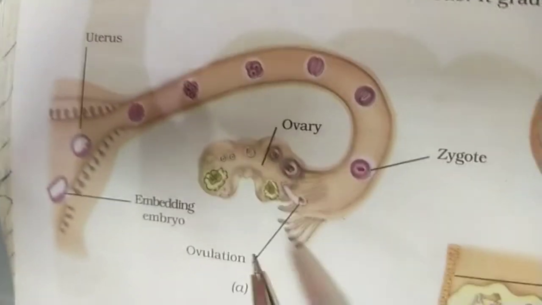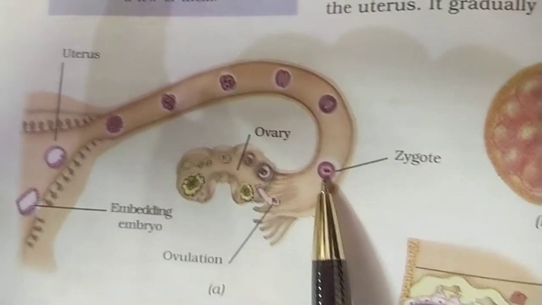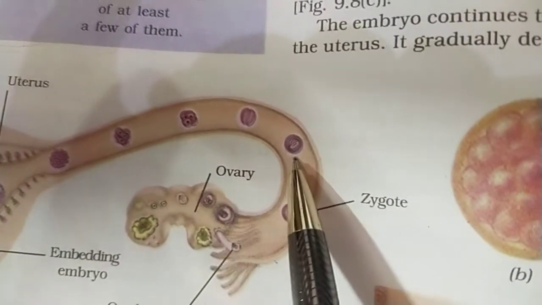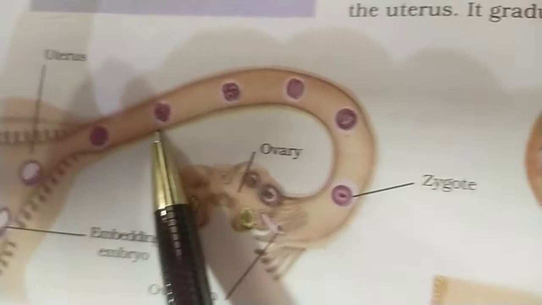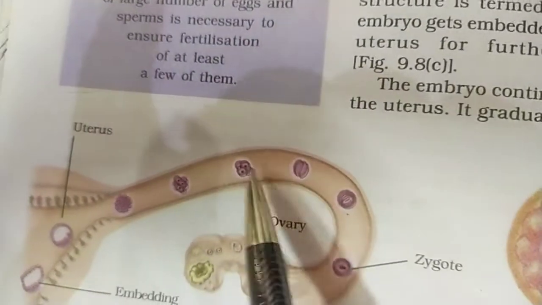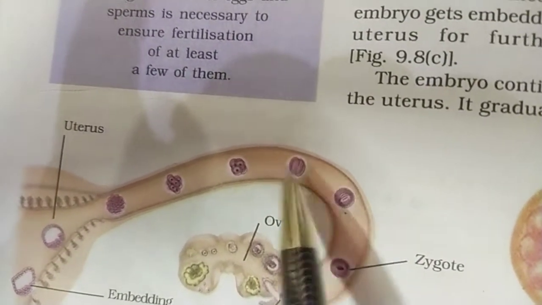See the picture 9.8. You can see here this is an ovary and this is a zygote. There are two nuclei, then fusion of nucleus. Then there are 2 cells, then 4 cells, and there are multiple cells. So this is a rapid and continuous cell division, and the change in the phase.